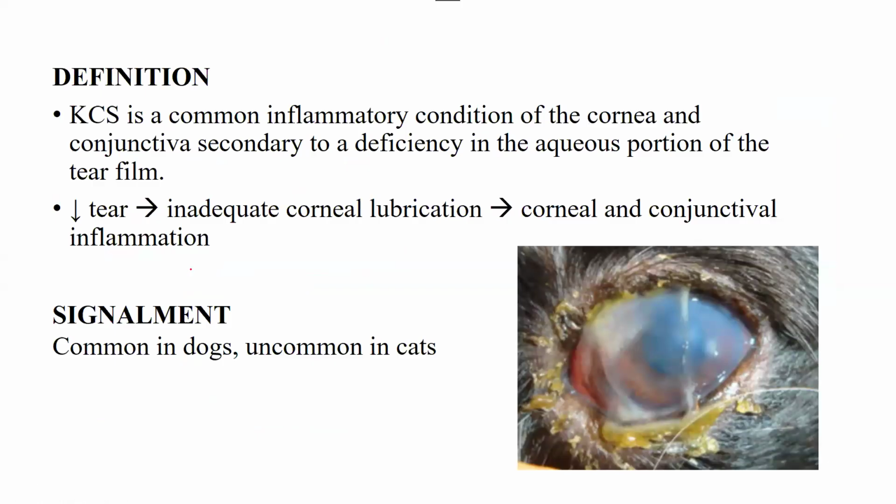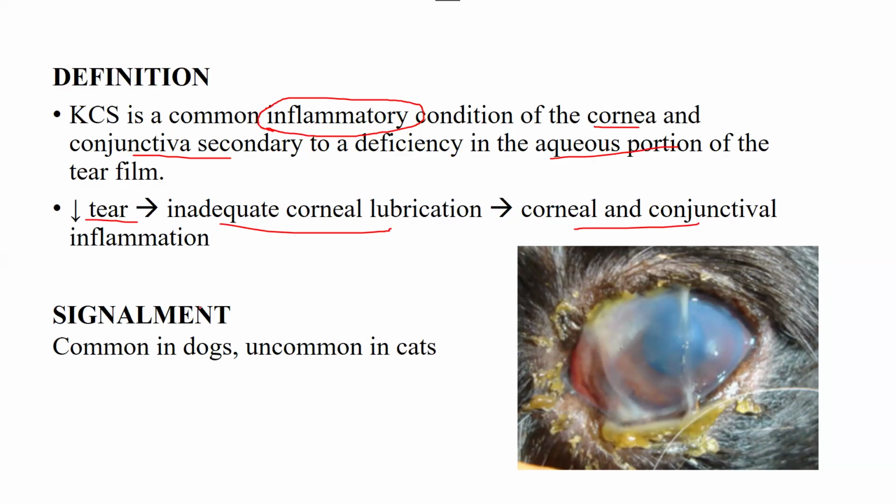Next comes the definition of KCS. So, what is KCS? KCS is a common inflammatory condition of the cornea and conjunctiva secondary to a deficiency in the aqueous portion of the tear film. Here you should focus on one thing: it is an inflammatory condition of the cornea and conjunctiva, and it happens due to deficiency in the aqueous portion of the tear film. So, if the tear production is less, inadequate corneal lubrication will happen and corneal and conjunctival inflammation will happen.